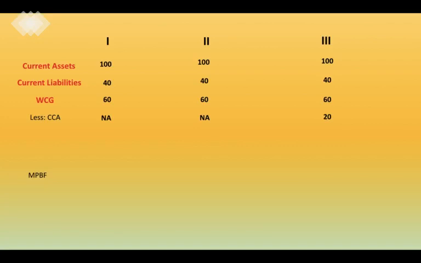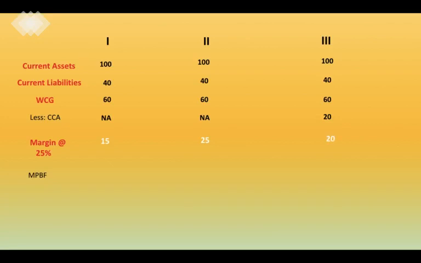Now, as I said earlier, margin has to be brought in by the promoter. So, in the first scenario, what would be the margin? Take your 2 minutes and give me the answer. Got your answer? Okay. So, the margin in the first case would be 15. Likewise, in the second case, the margin would be 25. And for the third case, what would be the margin? Yes, the margin would be 20.